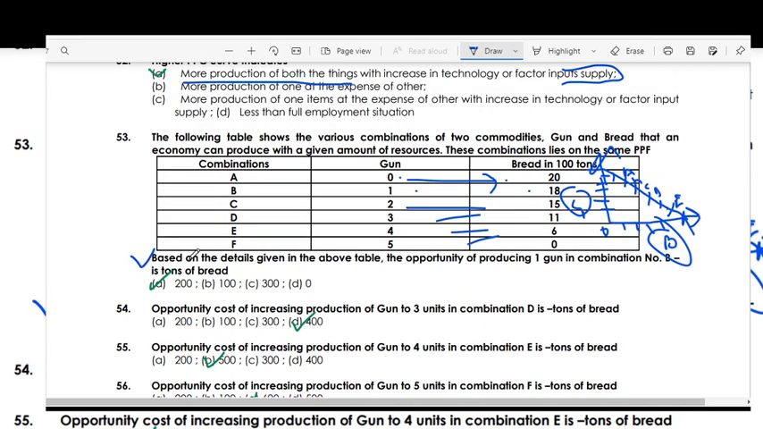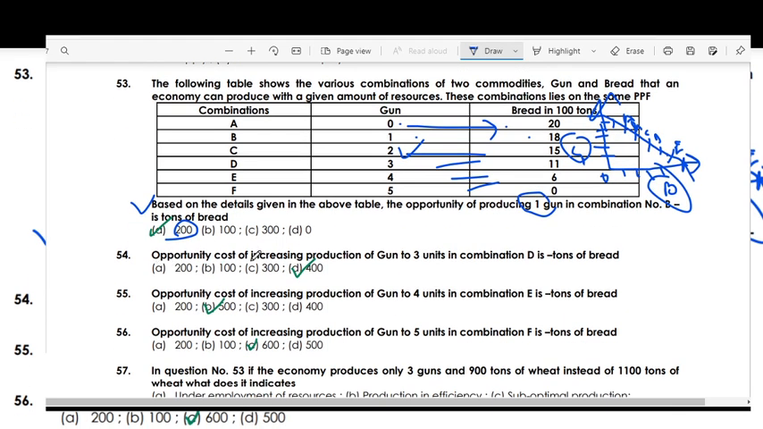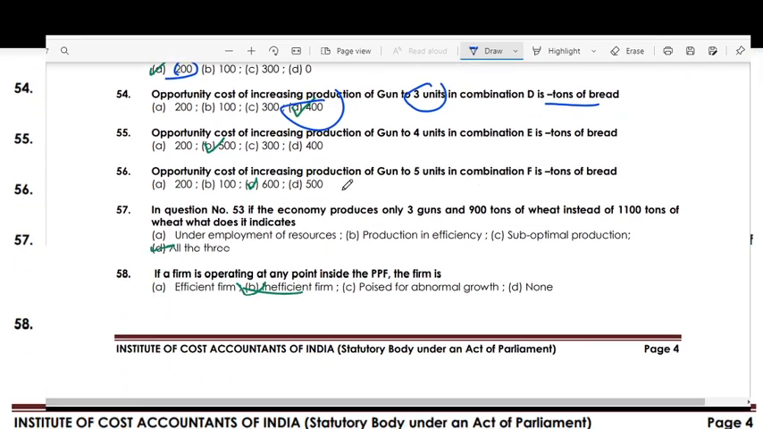First question is on the basis of the details above, the production possibility curve, one gun, combination B. In combination B, then we can produce 200, okay. Second question, opportunity cost increases in the production possibility curve, 3 units, combination D, then we can produce 400, right? Similarly, with 4 guns, combination E, we produce 500 tons of bread. With 5 units of guns, combination F, the tons of bread is 600.